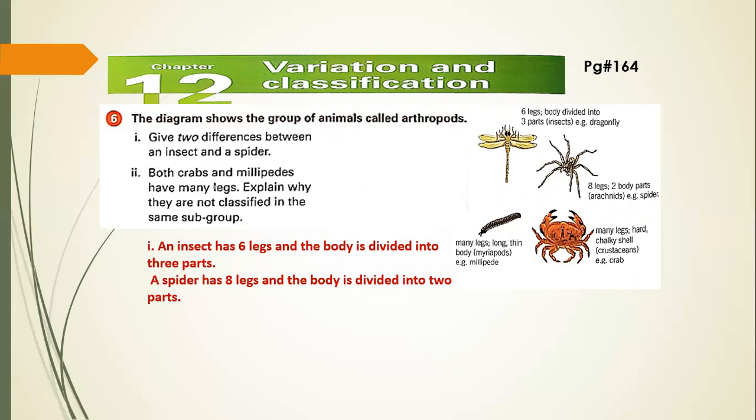Both crabs and millipedes have many legs. Explain why they are not classified in the same subgroup. Because their body structures are quite different. So millipedes have a longer, thin body shape, but the crabs have a hard, chalky shell.